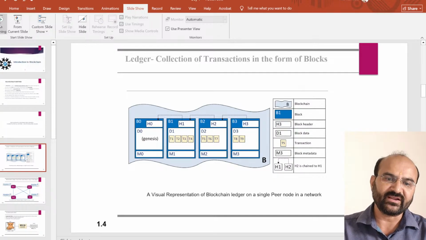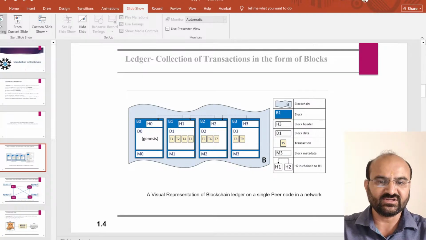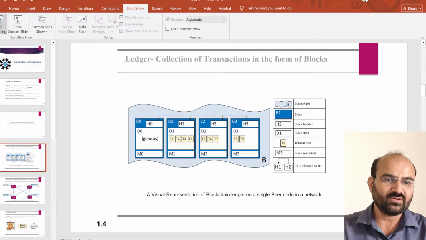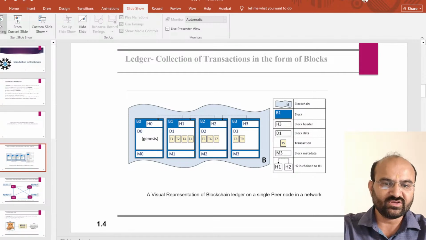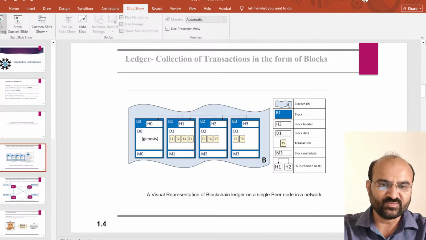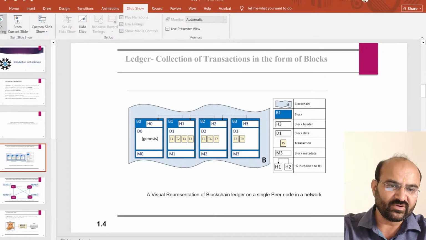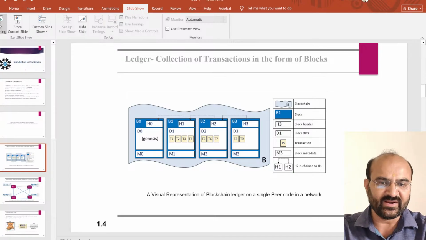Here H0, H1, H2 and H3, and there are blocks, I mean block B0, B1, B2, B3. H0, H1, H2, H3 are block headers, and D0, D1, D2, and D3 are block data. And here T1, T2, T3, and T4, and so on up to T9, are the transactions of the data. And M0, M1, M2, and M3 are called block metadata.